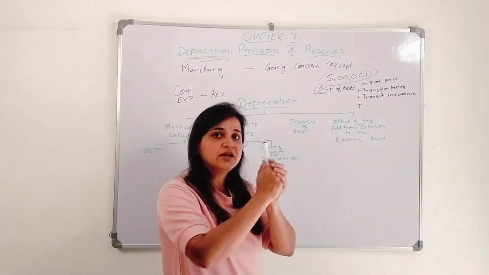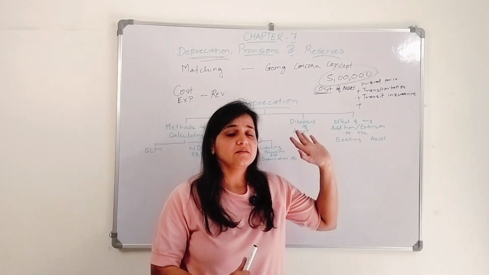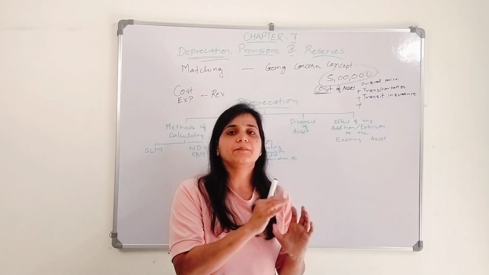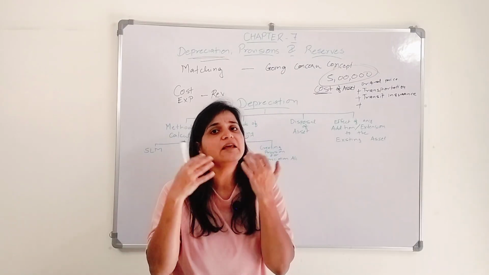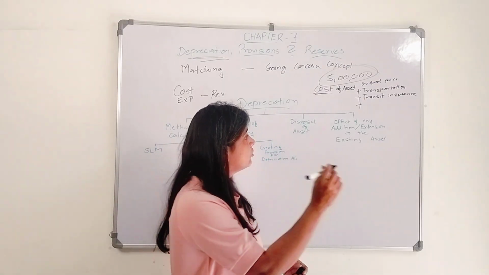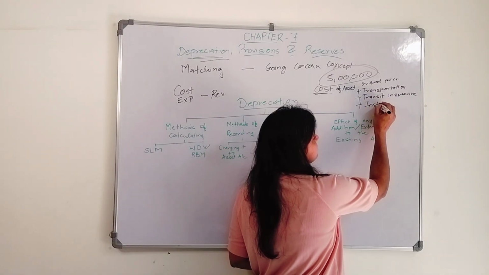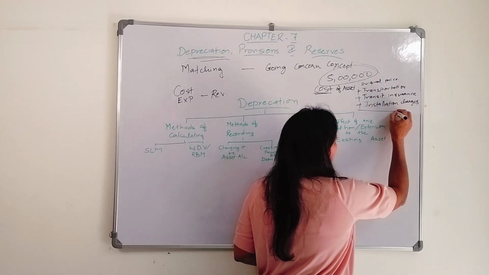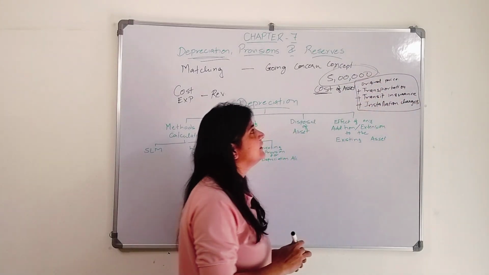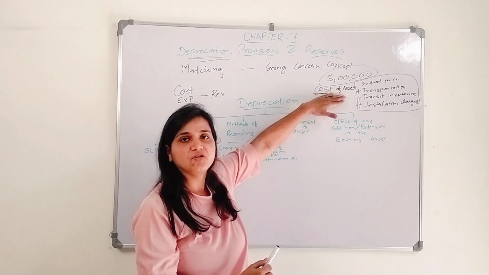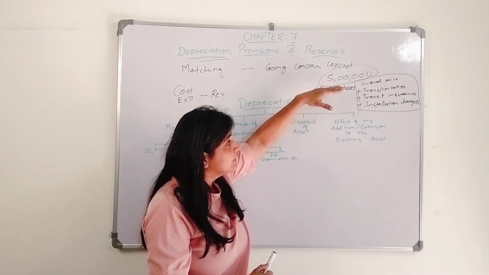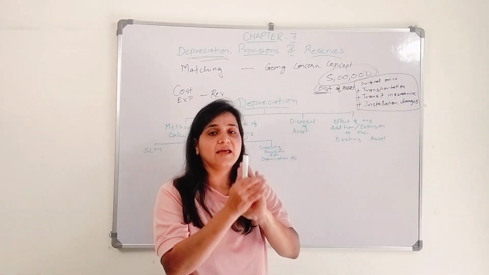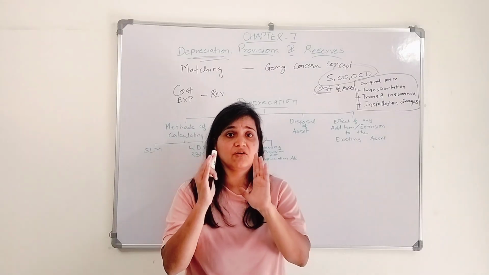And when the machinery comes over here, the vendor, some person, will come and install that machinery in your building. When the person is installing that machinery, he is going to charge you a certain amount. So the installation charges, all these things are considered as the cost of asset, right? This is the whole cost. We will add it up, and then we will get to know the cost of the asset.